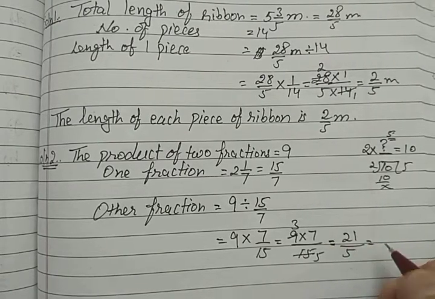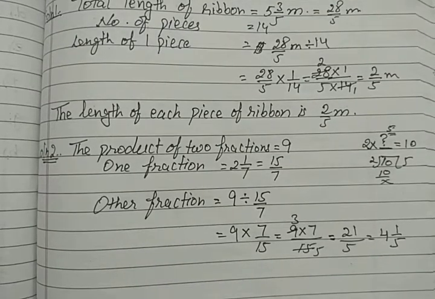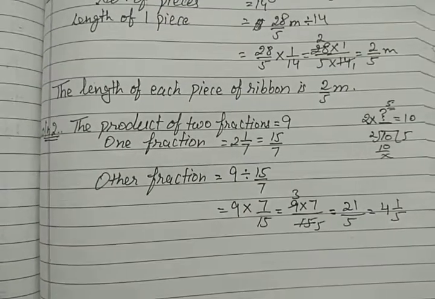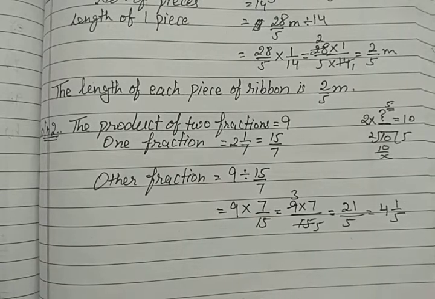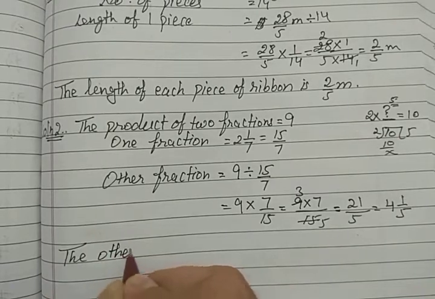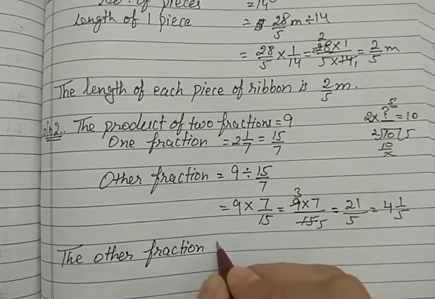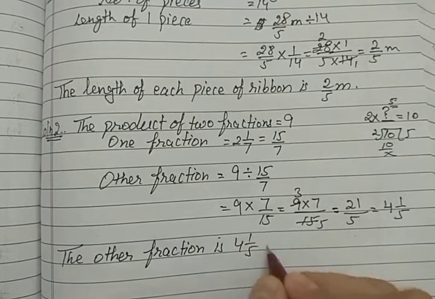Now convert this into a mixed fraction. 5 fours are 20. So this is 4 and 1 by 5. So this is the other fraction. Therefore the other fraction is 4 and 1 upon 5.